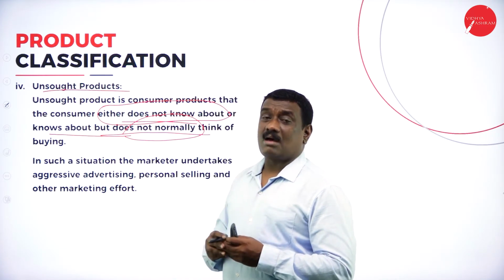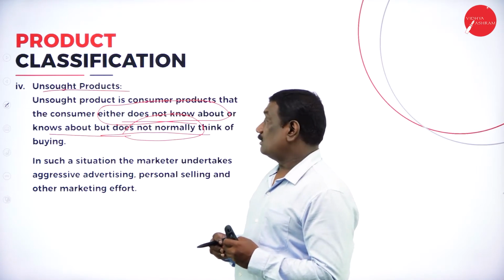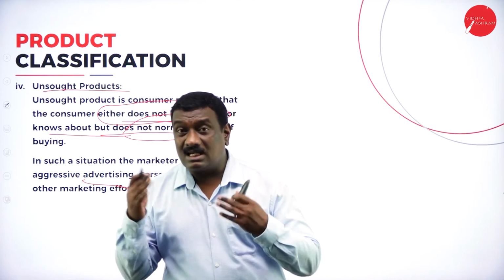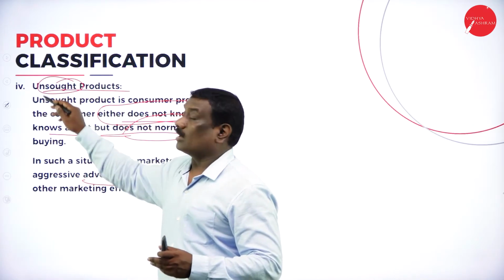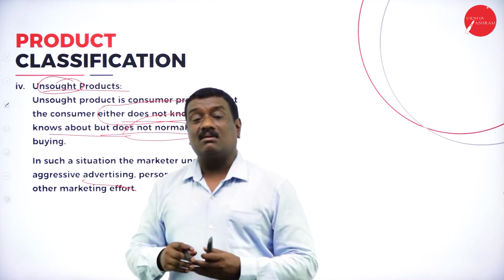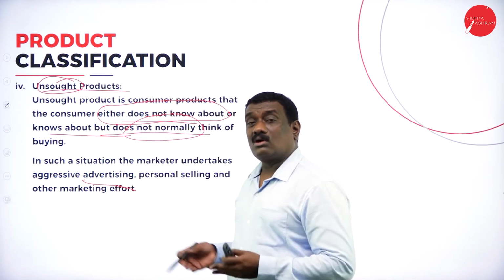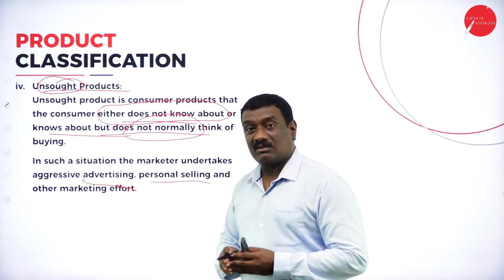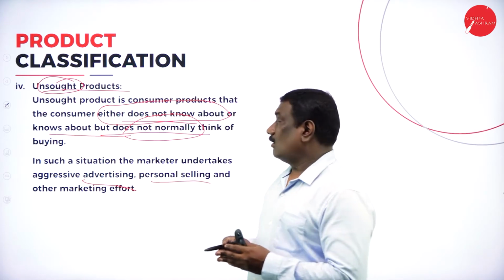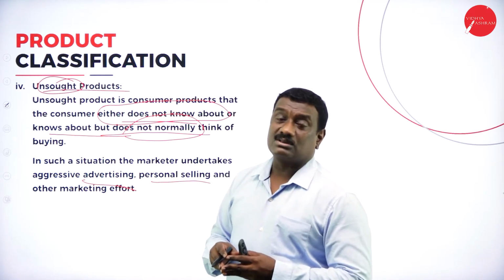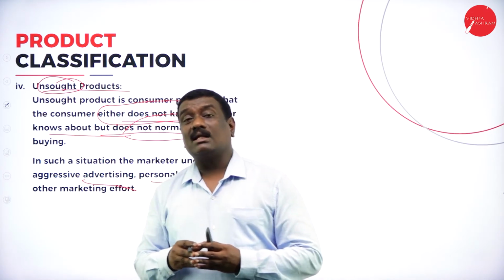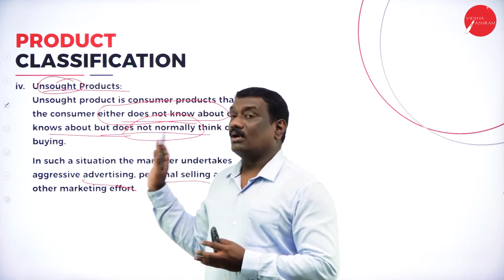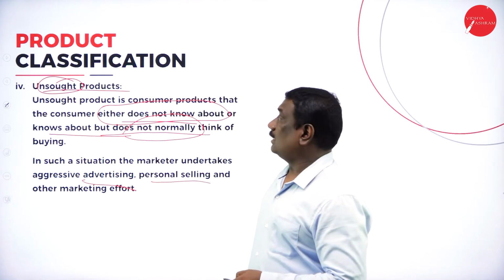Now in this condition, what happens? The marketer, what does he have to do? The marketer undertakes aggressive advertising. So in order to promote and sell these products, which are known as unsought products, the marketer has to take a lot of aggressive promotional activities, right? It can be through advertising, personal selling, or any other marketing efforts. So the marketer does all his promotional activities in marketing to see that unsought products will be sold in the market.